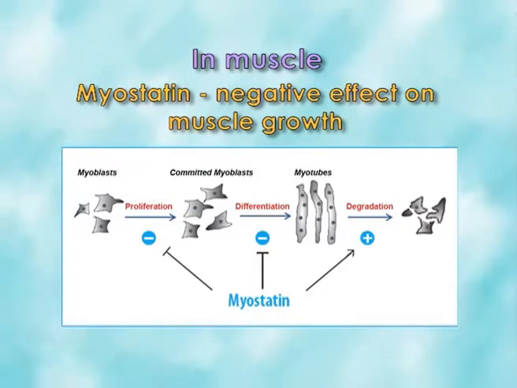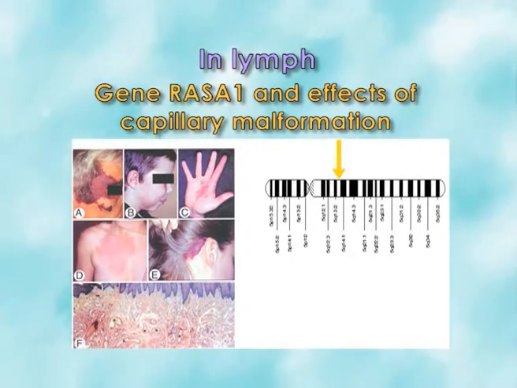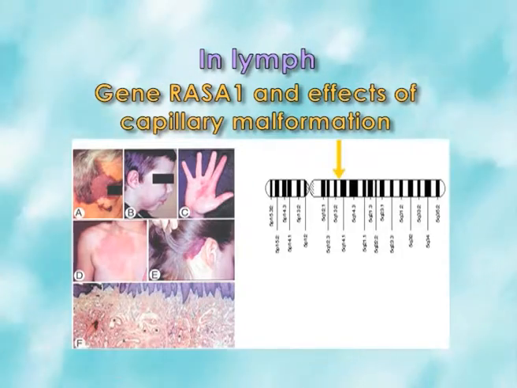Next, in muscle, myostatin, the MSTN protein, is a very important protein. It regulates the enlargement of the muscle tissue and inhibits it at a proper level. If the myostatin gene is mutated, there is no inhibition of muscle growth, so extended muscle can be synthesized. In lymph, it is related to RASA1 gene mutation, which can cause capillary malformation related to arteriovenous malformation. So that is all about the tissue level. Tissues help to make the organ, so let us talk about mutation at the organ level in different systems.